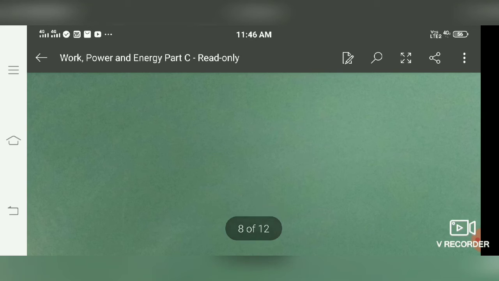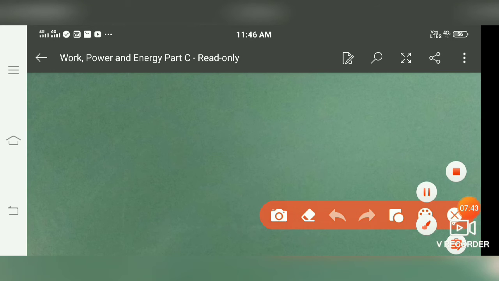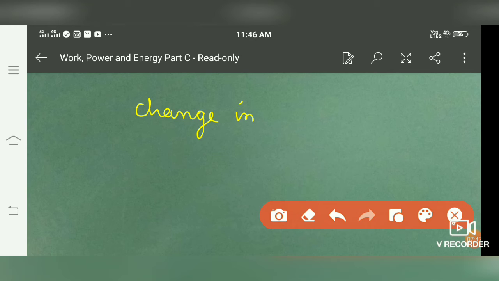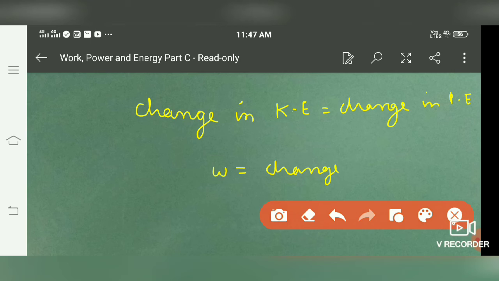So we can see work done is nothing but the change in kinetic energy. One more thing: change in kinetic energy is also equal to change in potential energy, so for the work energy theorem, work done is also equal to change in potential energy. This is also valid. So this was about the work energy theorem.